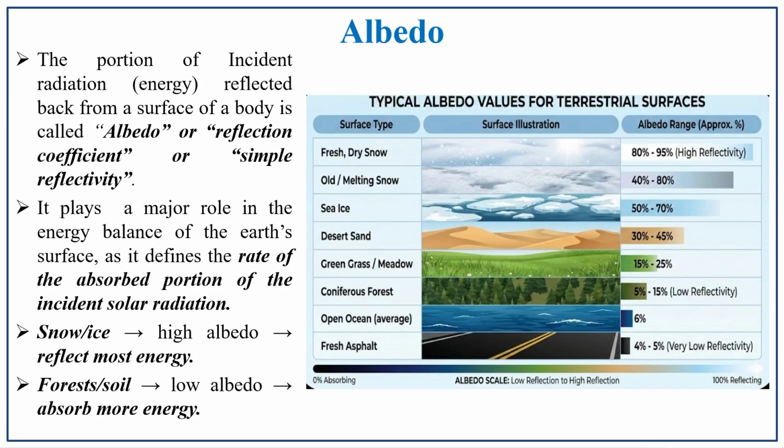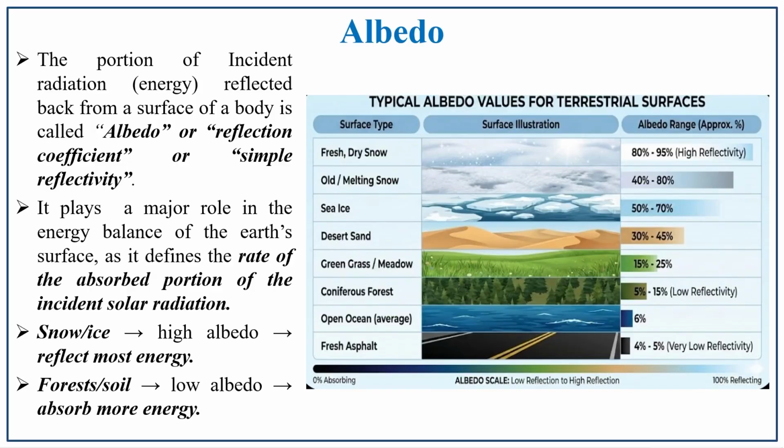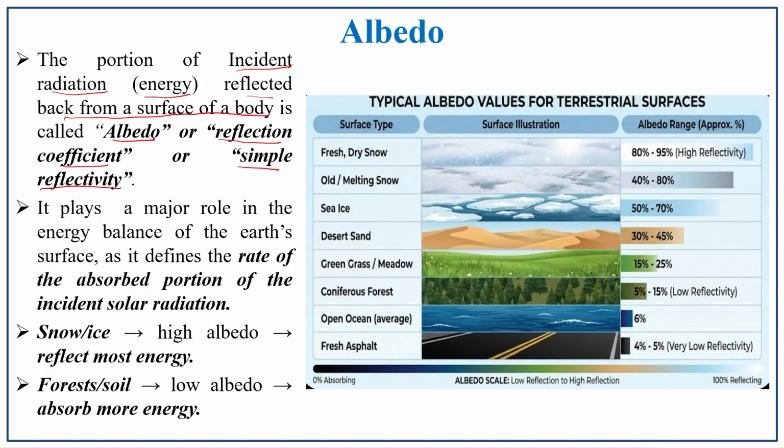Albedo. As albedo is a special case, which is involved in major processes, we have to know what is meant by albedo and what is the role of albedo. The portion of the incident radiation, that is energy, reflected back from the surface of a body is called albedo, or reflection coefficient, or simply reflectivity. So these are all the terms which represent what? Albedo. So if a question is asked about simple reflectivity or reflection coefficient, it is representing albedo only. So do not get confused.